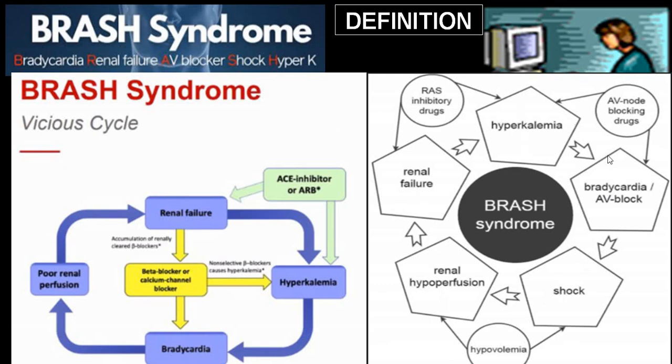Now this vicious cycle, where it started from, is difficult to say. Even hypovolemia, any hypovolemia, can trigger renal hypoperfusion and shock stage, and then this vicious cycle sets in. So this is a vicious cycle, and that ends in bradycardia, renal failure, AV block, shock stage and hyperkalemia. That together is called Brash syndrome.